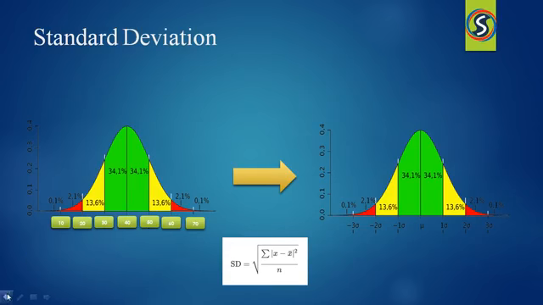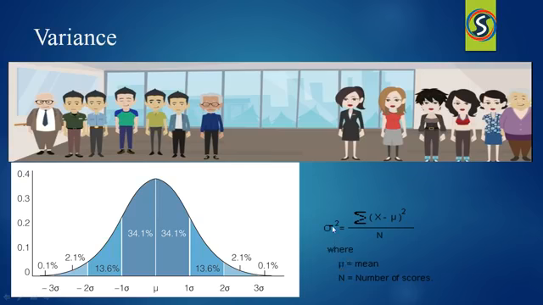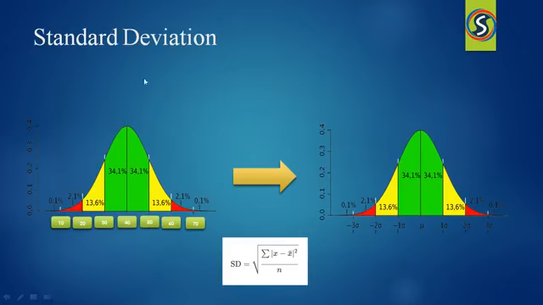In the previous slide, you can observe in the formula, the variance is indicated with sigma square. But here the standard deviation is indicated with sigma itself, because the square will go to the other side, so it will be the square root of that value. In this way, the values will be reduced to a certain value, and then only we will get high accuracy.